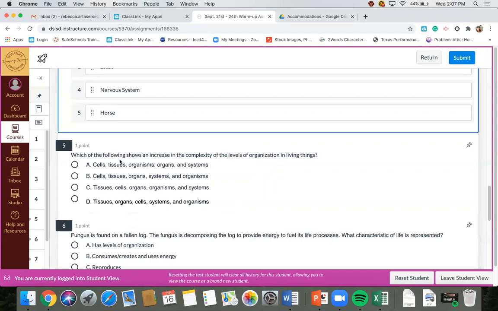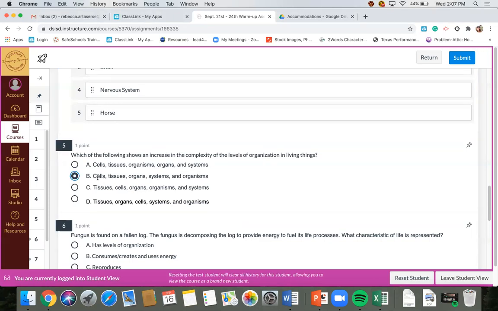So if I'm showing an increase in complexity, I'm going to start with the least complex and go to the most complex. And so knowing my order of levels of organization, it should be answer B as in boy: cells. Multiple cells create tissue, multiple tissues create organs, multiple organs create organ systems, and those multiple organ systems all work together to create an organism.